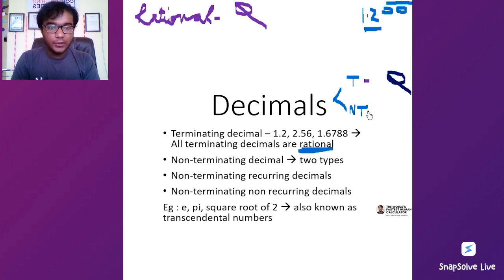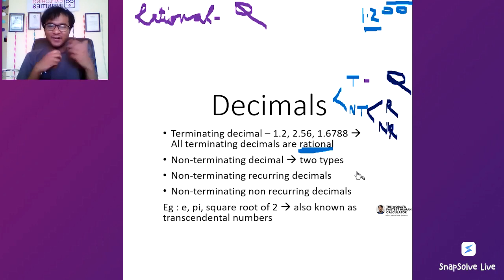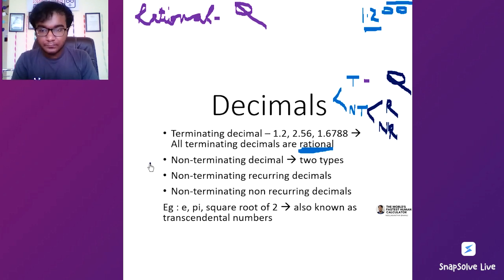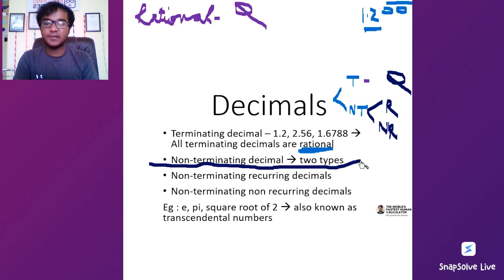Terminating decimals are this. Non-terminating decimals are again of two types: non-terminating recurring and non-terminating non-recurring. Now let's look at what recurring and non-recurring are. The word itself says, recurring बोले तो repetition. As I mentioned, non-terminating decimals are of two types. Let's look at non-terminating recurring first. What is recurring? Recurring is repetition.